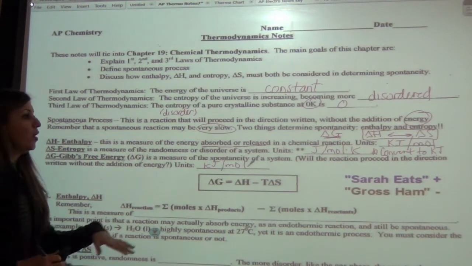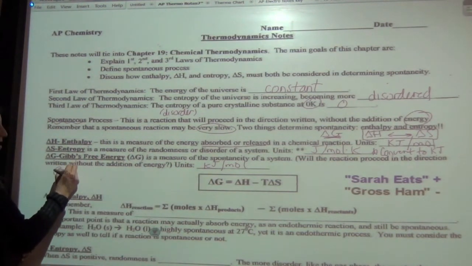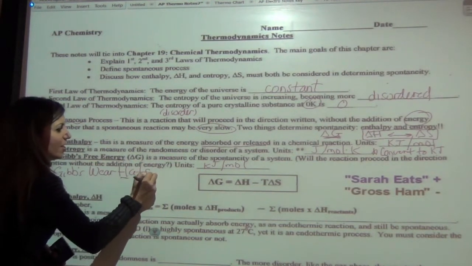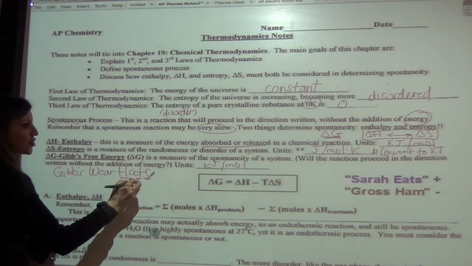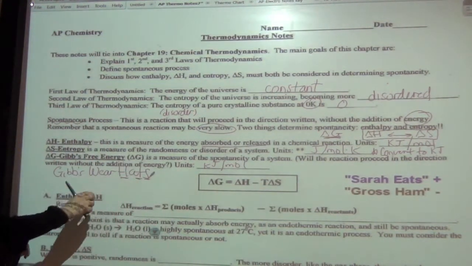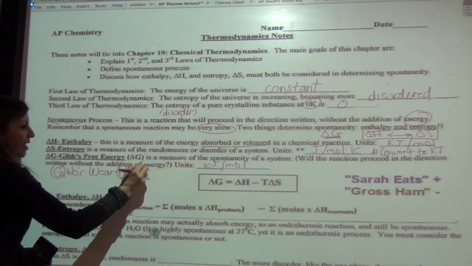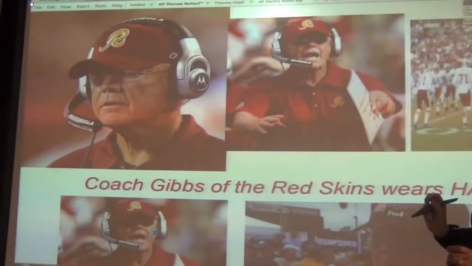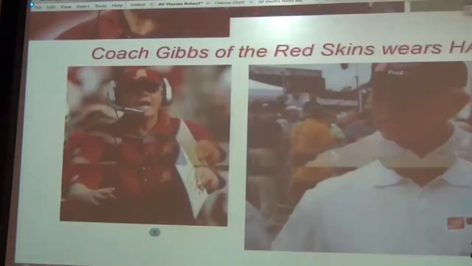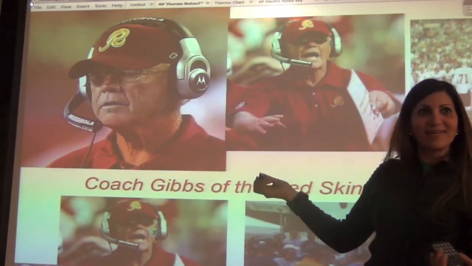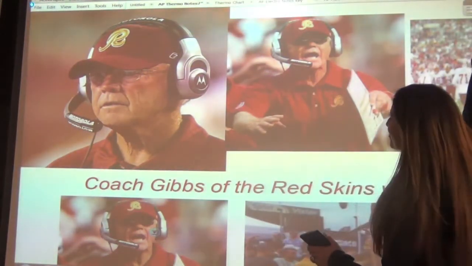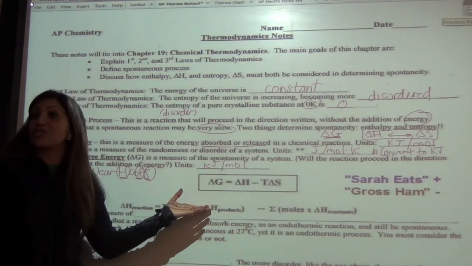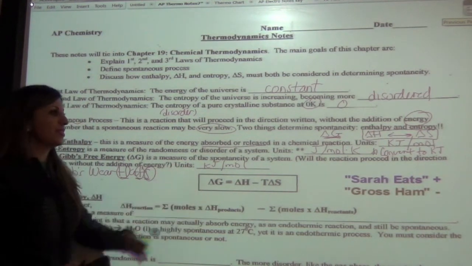Okay, so the equation is called Gibbs, and I say that Gibbs likes to wear hats, okay? Because you're going to get your H and then your temperature, delta S, and so there's your G, there's your H, there's your T, there's your S. And so this was the picture here of Coach Gibbs of the Redskins wearing his hats. And it just happened to be that he does always wear hats. I didn't do this for real, he really does. Okay, so it's a good way of getting the equation down. This is one of the equations that you get on the equation sheet anyway, okay? But a good one to know.